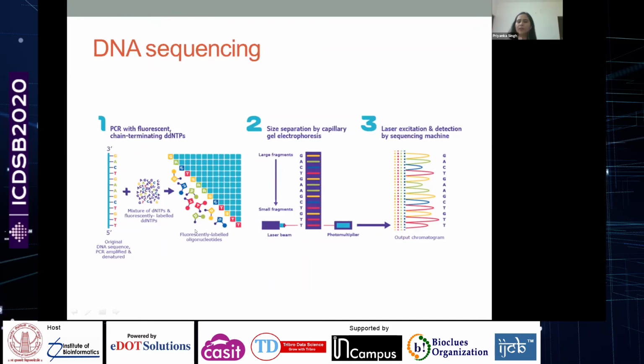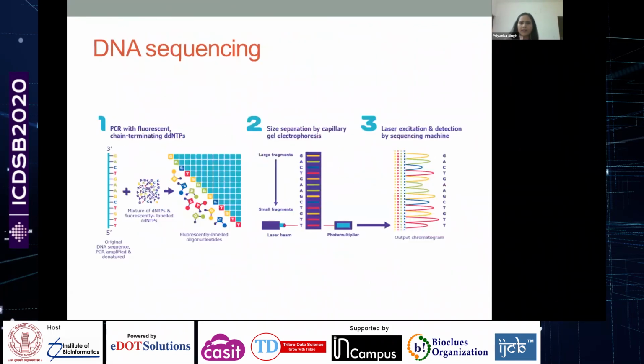So different ddNTPs are labeled with different fluorescent tags, so that in an automated system, you can read those fluorescent signals. You synthesize this DNA with the help of this mixture, and you run it onto capillary gel electrophoresis. It's an automated system nowadays. You have a laser beam, which will excite that fluorescent molecule, and you will read the fluorescence. And with the help of a photomultiplier tube, you'll get certain graphs like this, which will tell you the sequence of that particular DNA. So which nucleotide got added, and then you can basically read the sequence of the DNA.